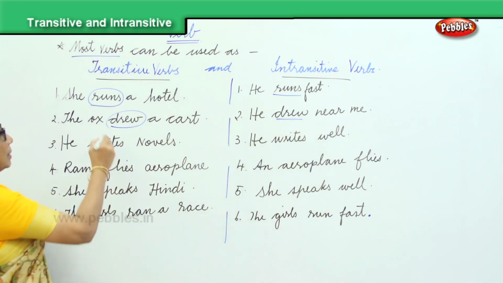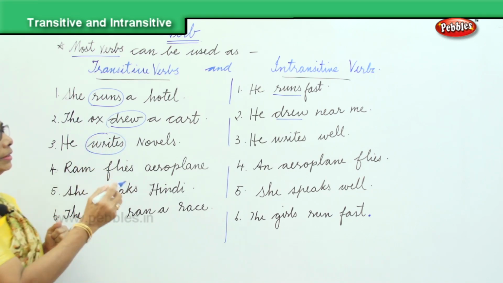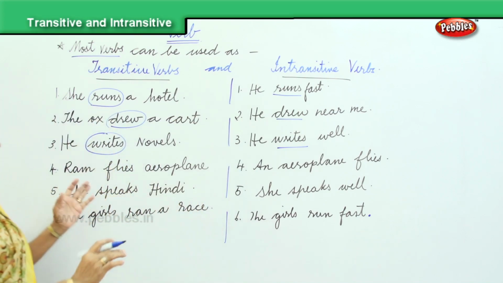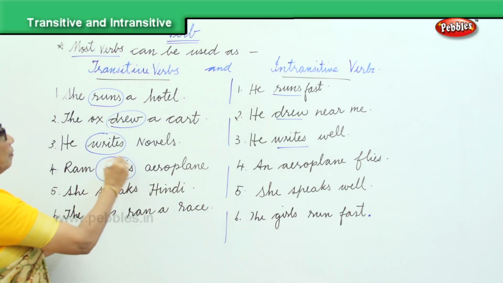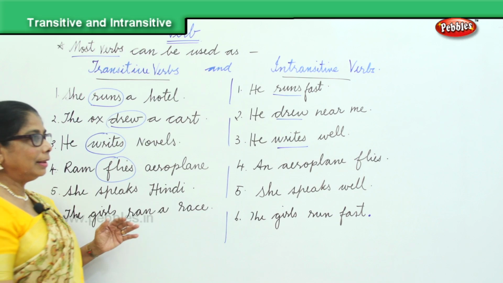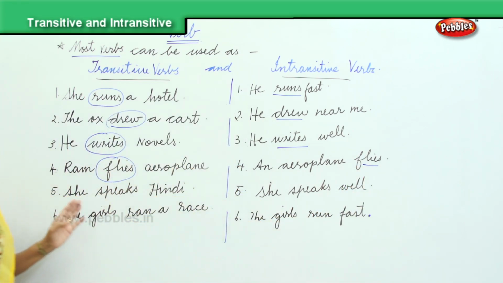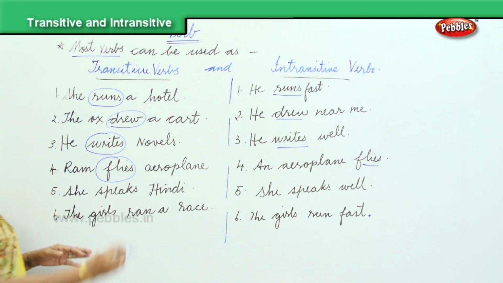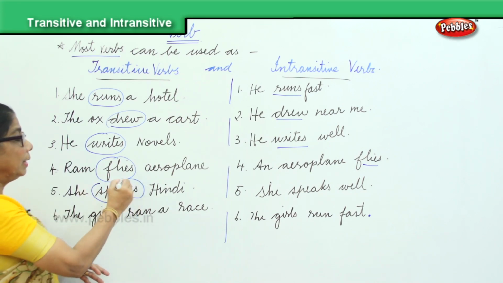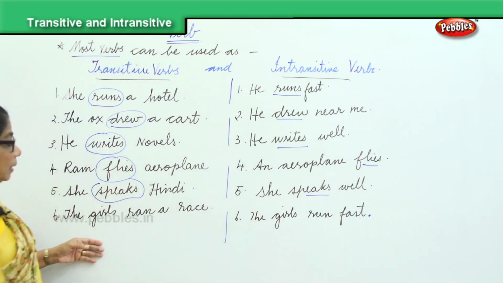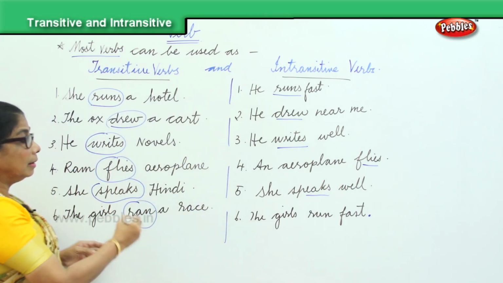He writes novels. He writes well. Ram flies an airplane. An airplane flies. Here in the transitive, she speaks Hindi. She speaks well. The girls ran a race.